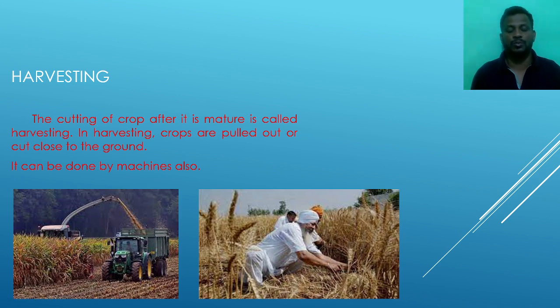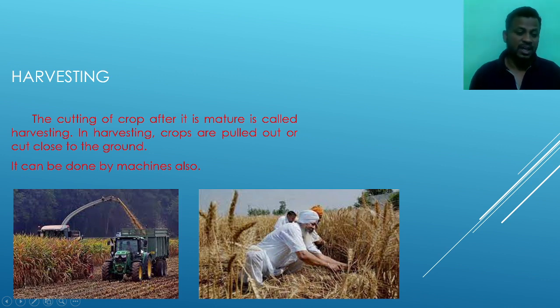In the other method, we cut the plants very close to the soil. In this picture, we can see a person cutting the wheat plant close to the earth. In the picture on the right side, the person is cutting the wheat plant which has reached maturity, near to the soil.